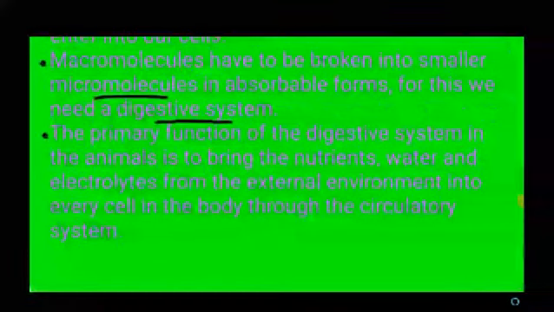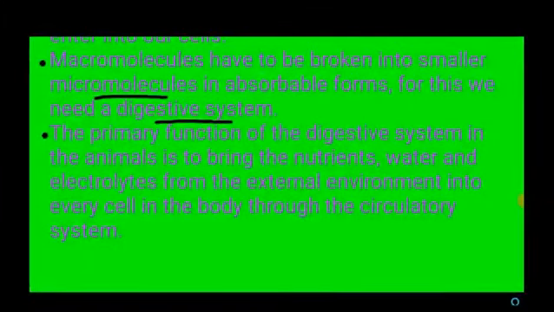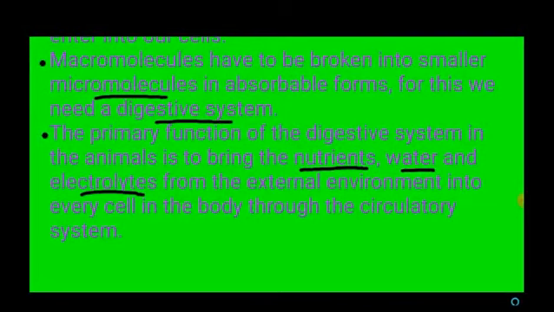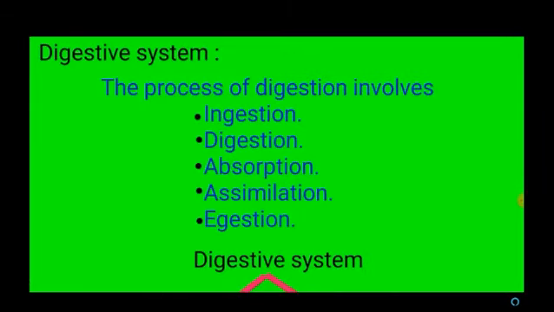So what is the primary function of the digestive system? It brings the nutrients, water and electrolytes from the external environment into every cell in our body through the circulatory system. Okay. So next we are going to see the digestive system.